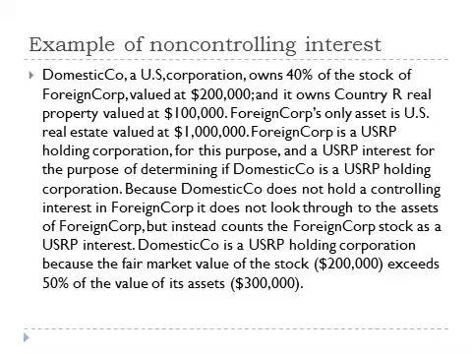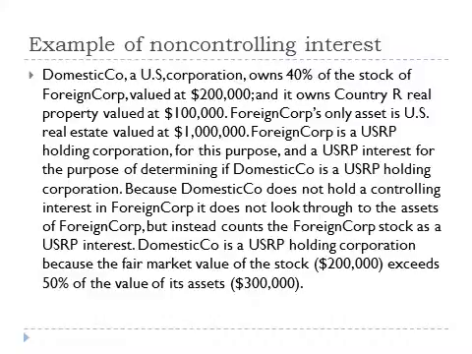Here's an example of a non-controlling interest. Domestic Co., a U.S. corporation, owns 40% of the stock of Foreign Corp, valued at $200,000, and it owns Country R real property valued at $100,000. Foreign Corp's only asset is U.S. real estate valued at $1 million. Foreign Corp is a U.S. real property holding company for this purpose, and a U.S. real property interest for purposes of determining if Domestic Co. is a U.S. real property holding corporation.